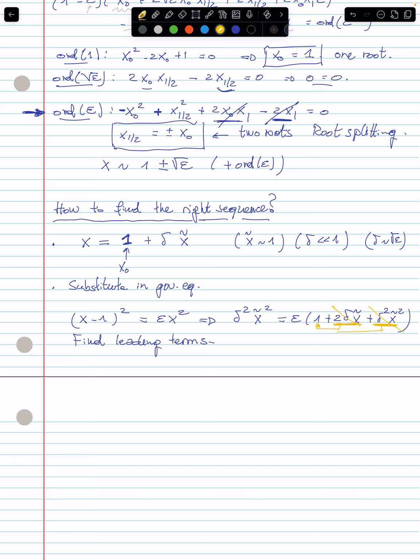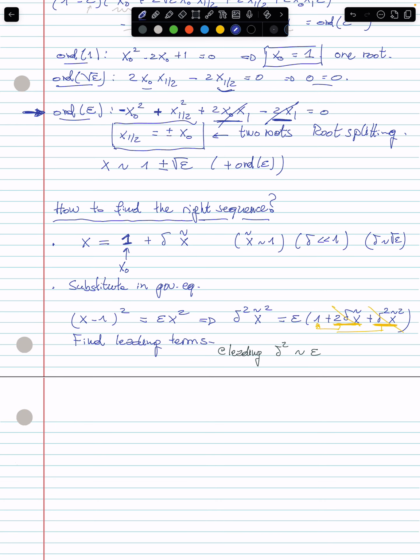So definitely these two terms, they should disappear, and you see that there are just two terms remaining, and so it just means that the two leading terms are delta squared times x tilde squared, which is of order 1. So delta squared should be of order epsilon.